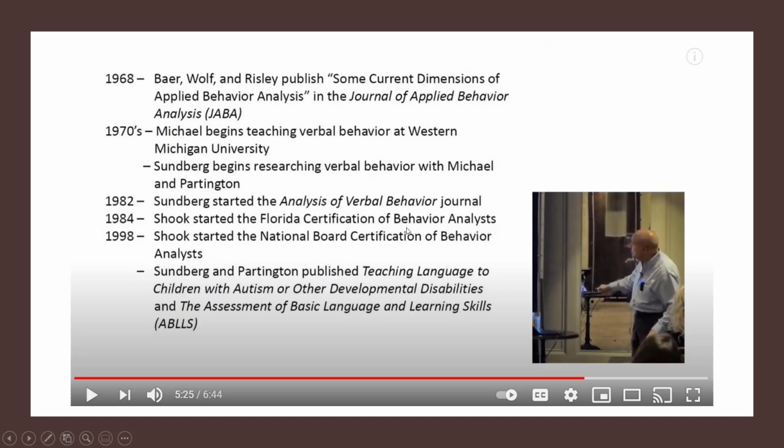And then we started to have some certification boards come up. Sundberg and Partington published some assessments to assess language and learning skills and things like that. And since then, our field has really taken off and grown. Probably within the past 2 decades, we have ABA clinics everywhere. We have lots of people getting interested in applied behavior analysis, becoming BCBAs, which is just really cool. So our field has really grown and taken off within the last 2 decades.